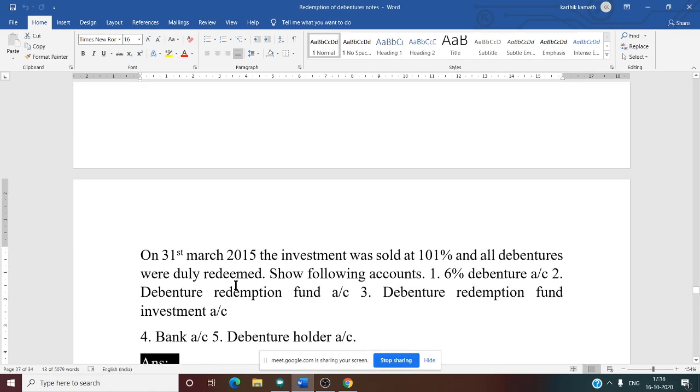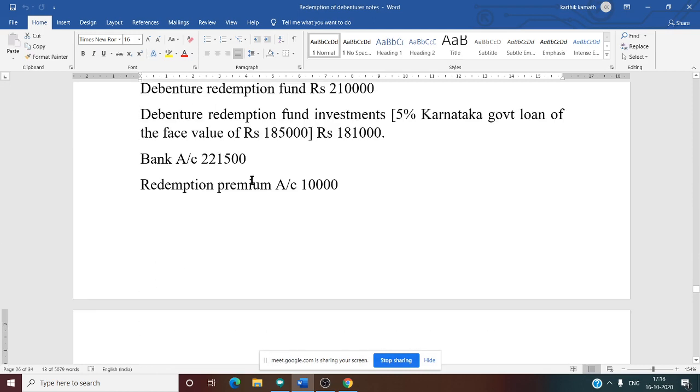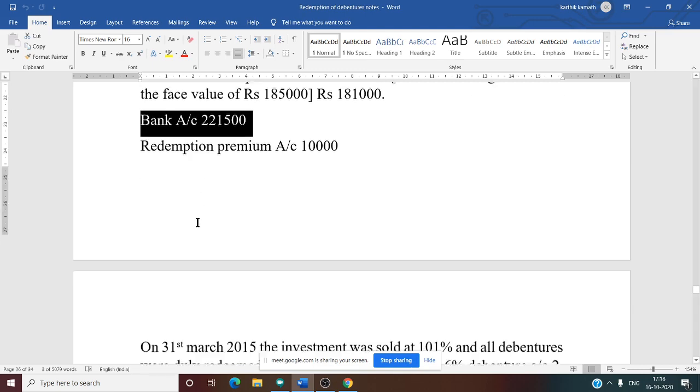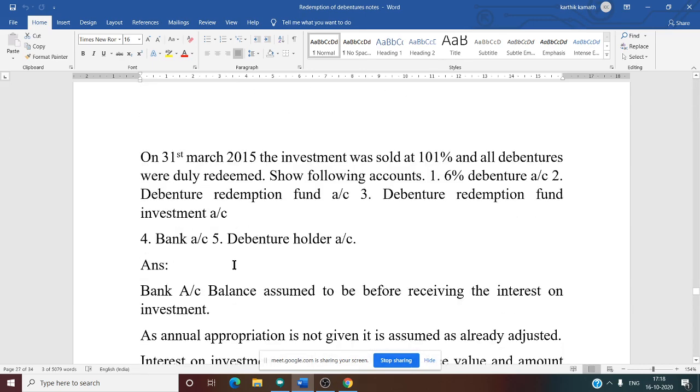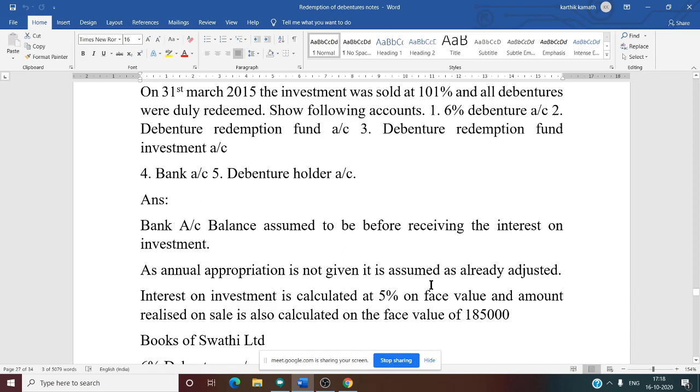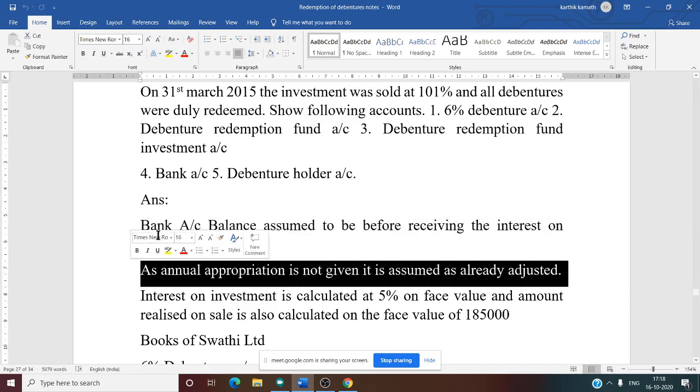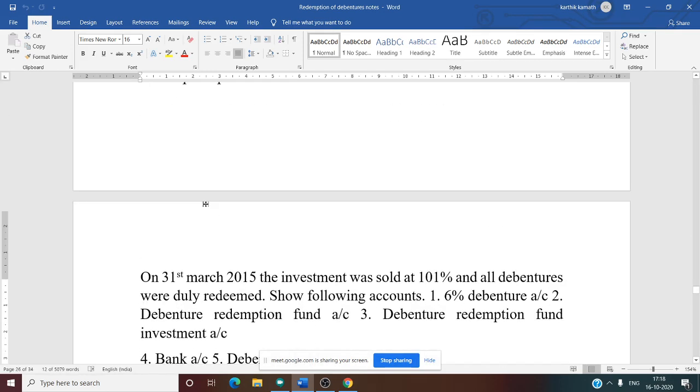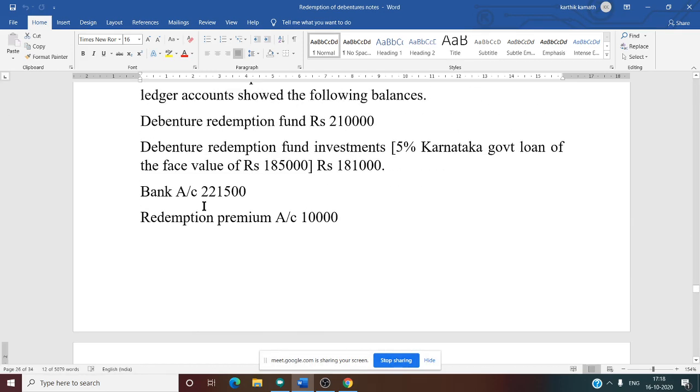If no information is given for bank balance, we will assume that interest is not included. That means in the bank account we are going to write the interest separately, last year's interest separately. That is the first note. As the annual appropriation amount is not given, it is assumed that it is already adjusted. That means here the P&L appropriation amount is not given. Anywhere it is not mentioned in the problem.